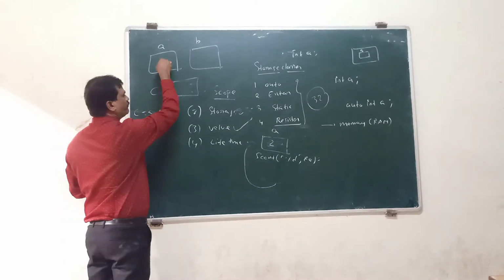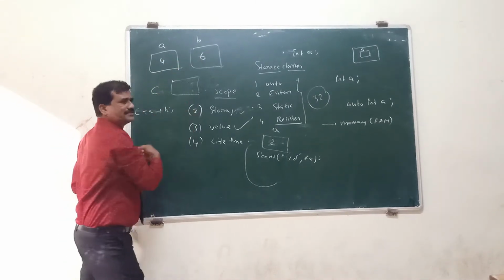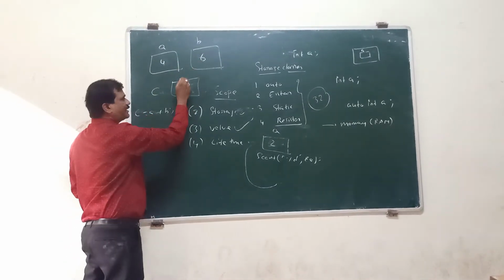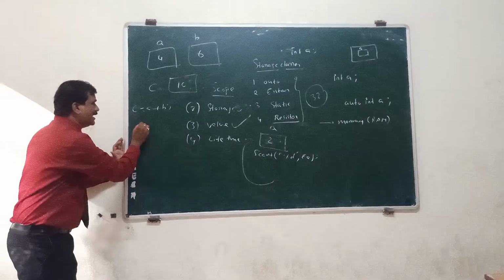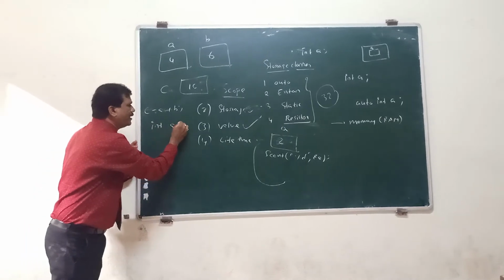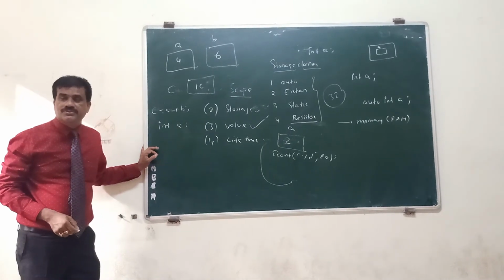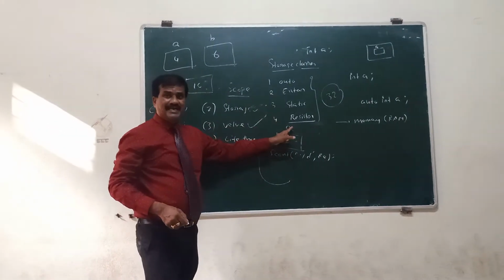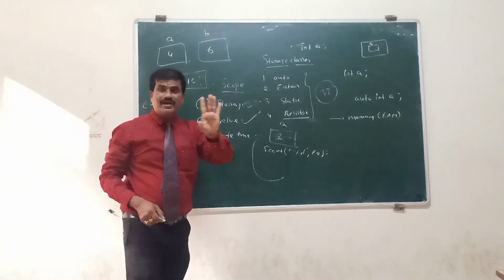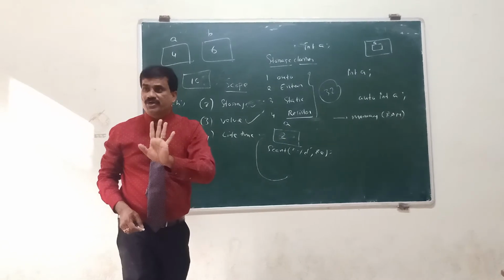The value can be stored as 4. The value can be stored as 6. 4 plus 6 is 10. It can be taken by memory. Ordinary variables can be taken by memory. Except register, all variables can be stored in memory.